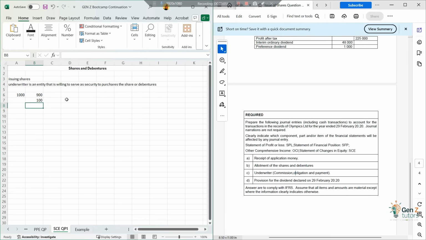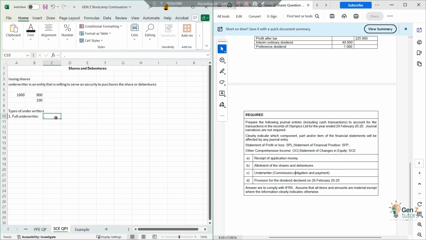And there are different types of underwriters. There are two types of underwriters. Type number one would be the full underwriter. A full underwriter is an entity that is willing to cover the whole 100% if ever nobody buys it.